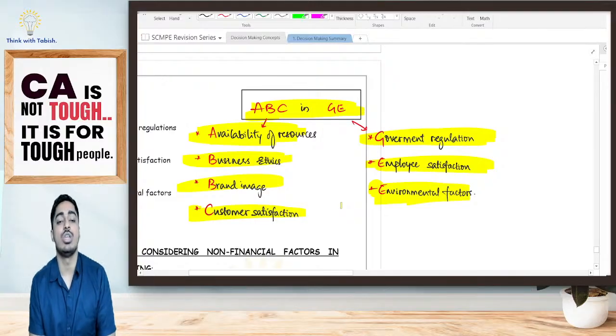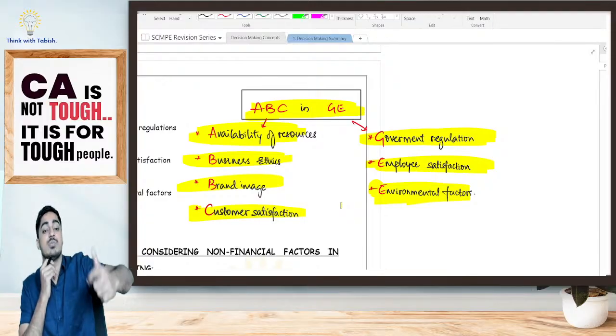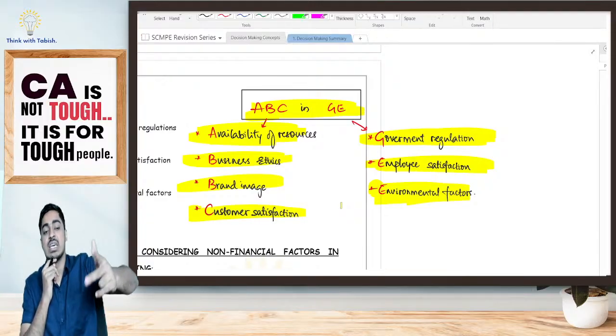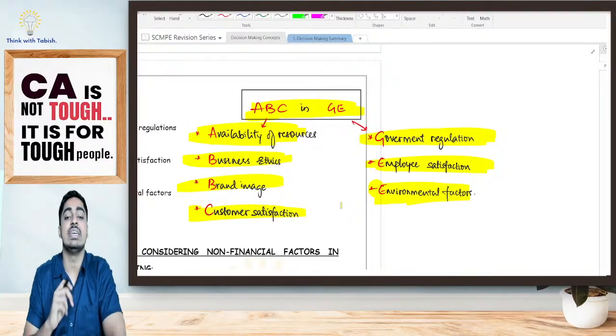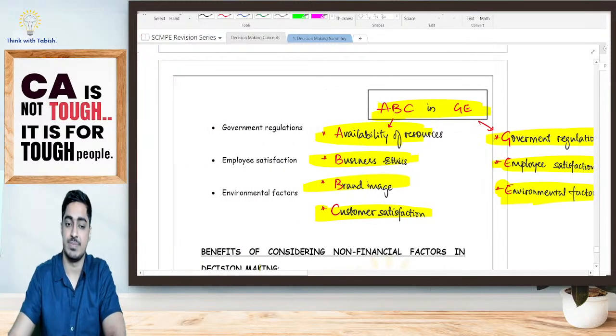So we have our mnemonic ABC in GE. ABC. A stands for availability of resource, B stands for your business ethics and brand image, C stands for your customer satisfaction, G stands for your government regulation, and E stands for your employee satisfaction as well as your environmental factors. Is it clear?